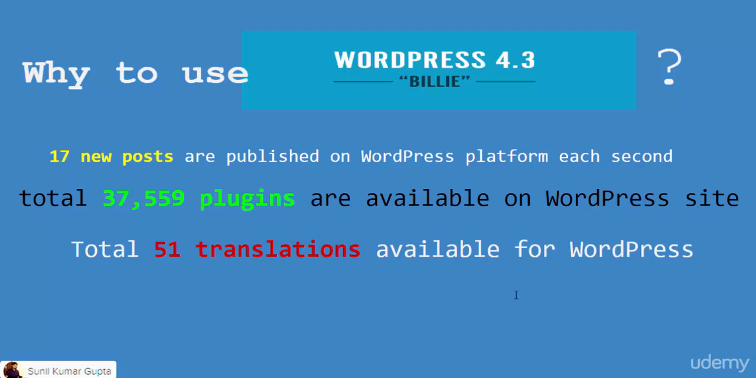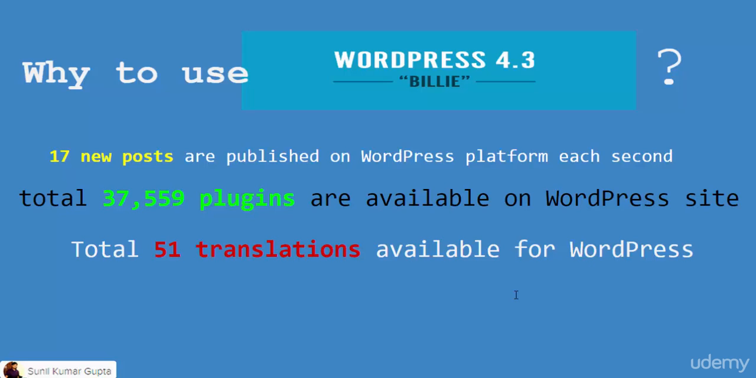There are 51 translations available for WordPress. So you cannot restrict your website to a single language, English. There are 51 languages supported in WordPress, so you can create a WordPress website and translate it into any language of your choice. These are the features that make WordPress out of the world and most popular.